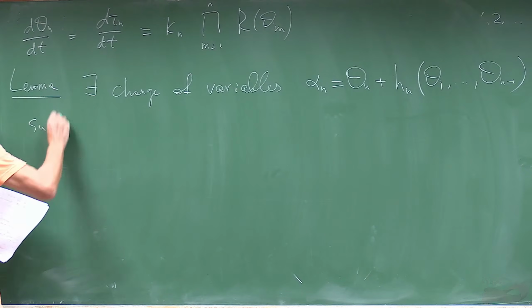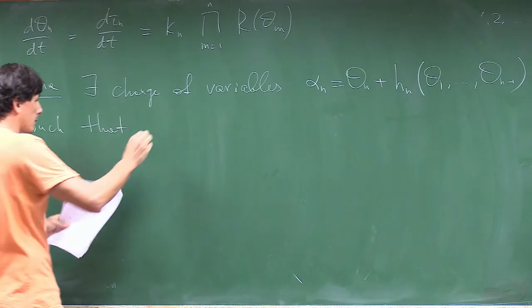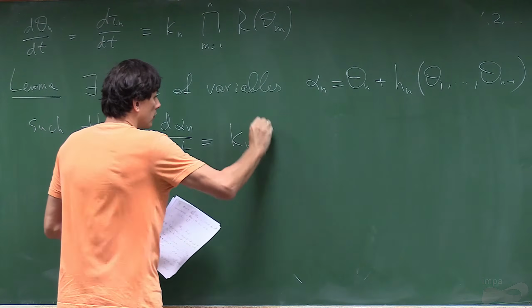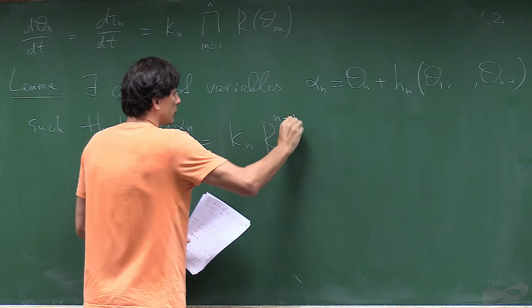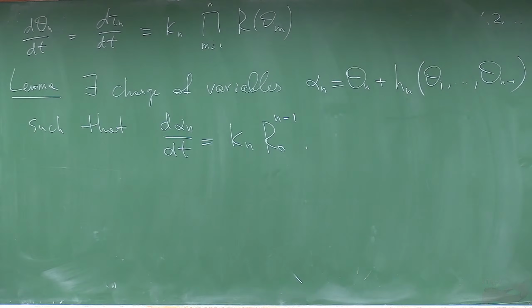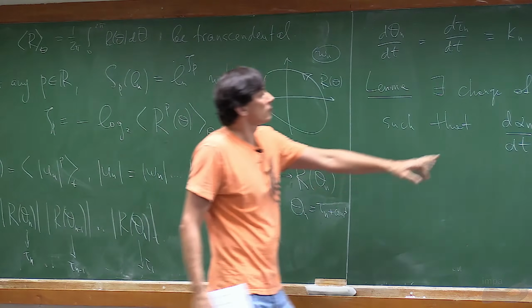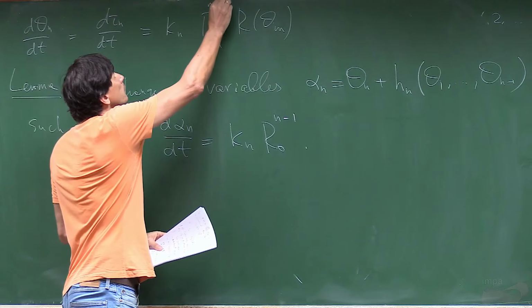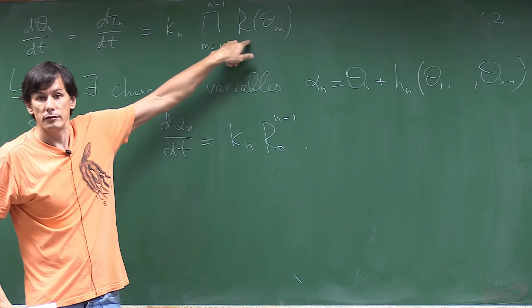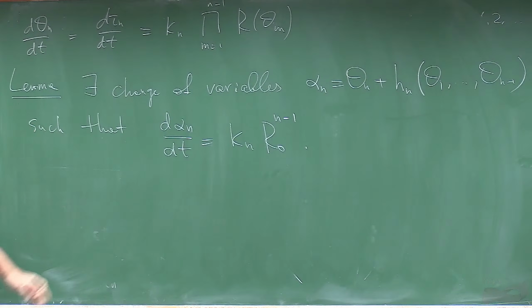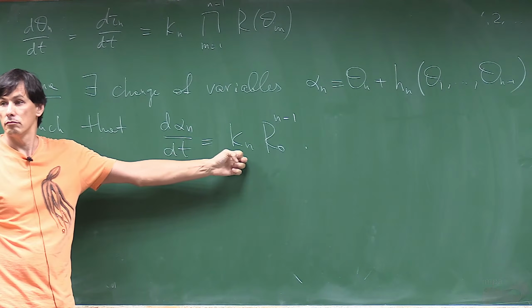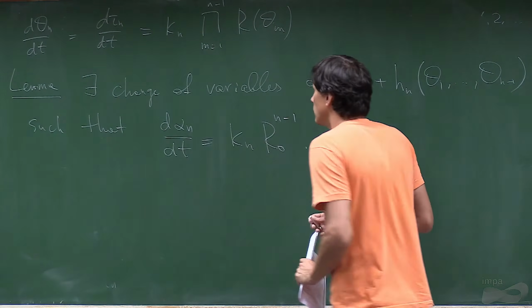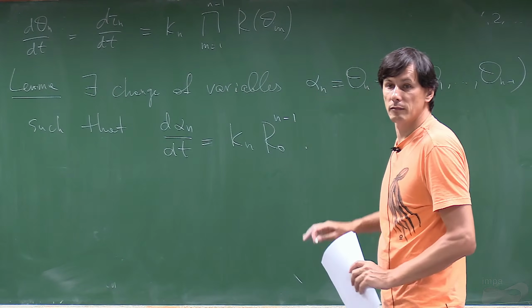Such that in new variables, the equation becomes just k n R0 to the n minus 1, where R0 is just the average. So somehow I substitute each term by the average of R. I'm making a clever change of variables so that the right-hand side becomes a constant. This was not constant, now it becomes constant. This is a technical part, not very complicated, but I will skip the proof.